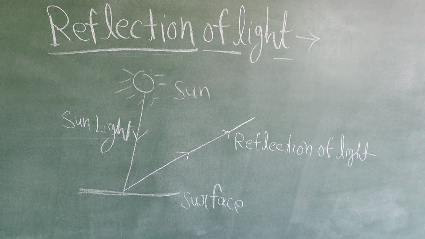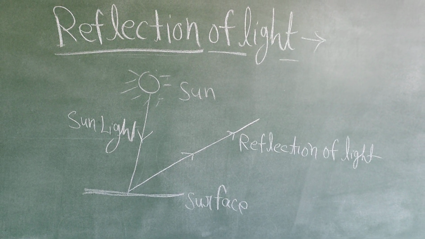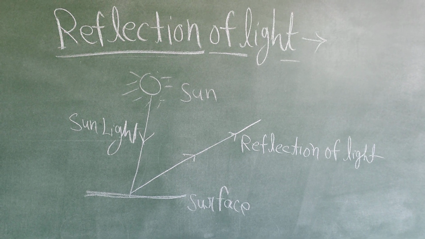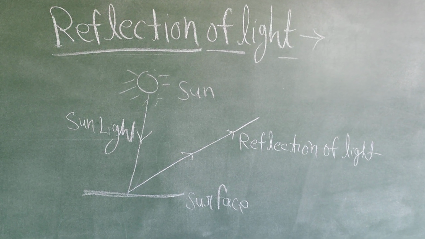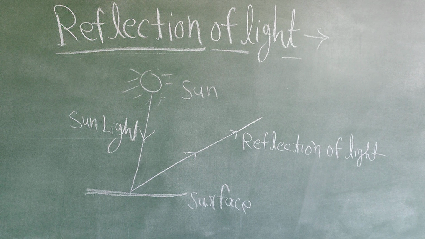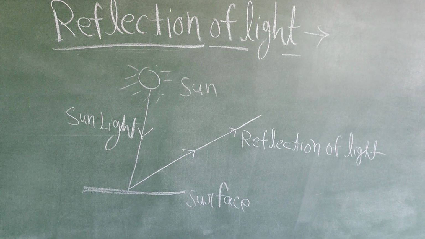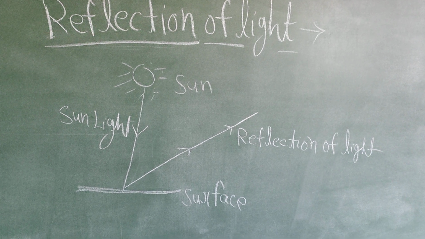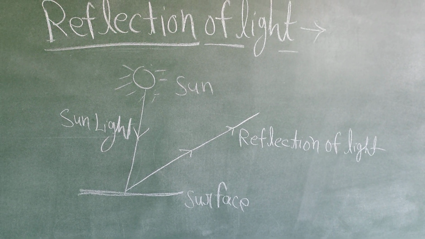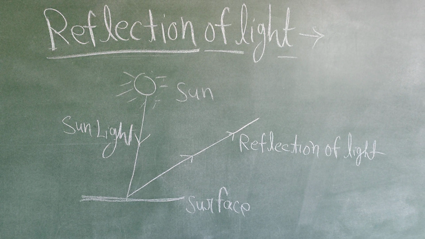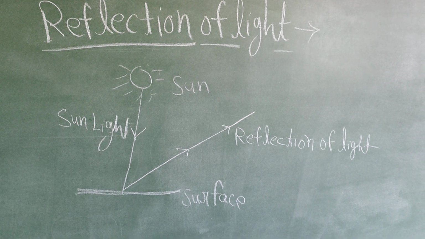Children, you can easily see reflection of light in this diagram. When the sunlight falls on any surface, it bounces off in a different direction. This is called reflection of light.